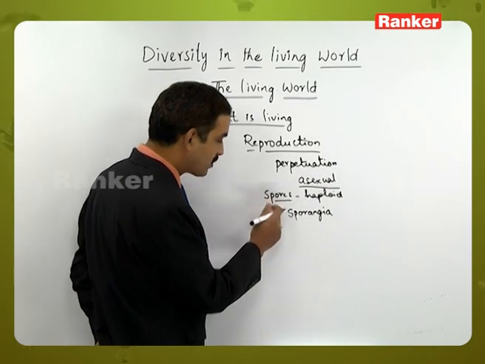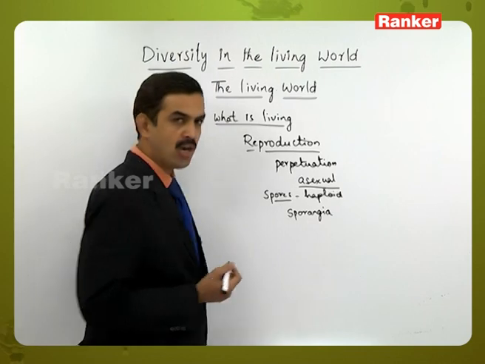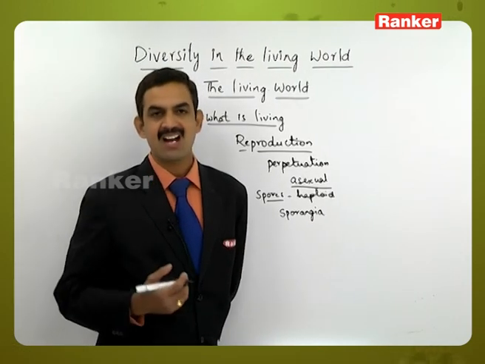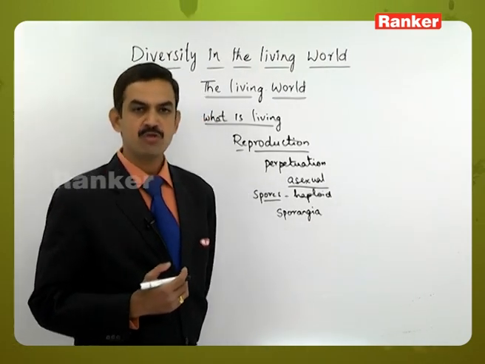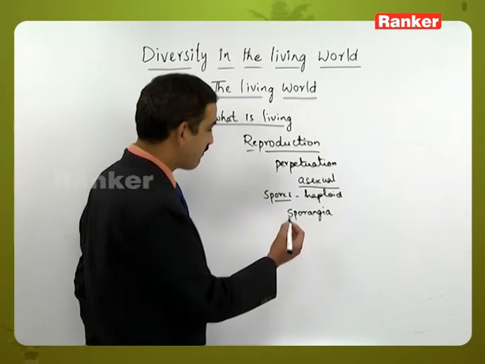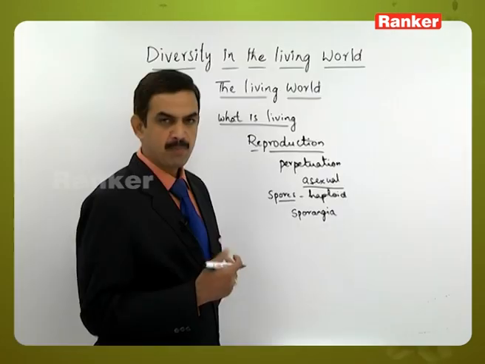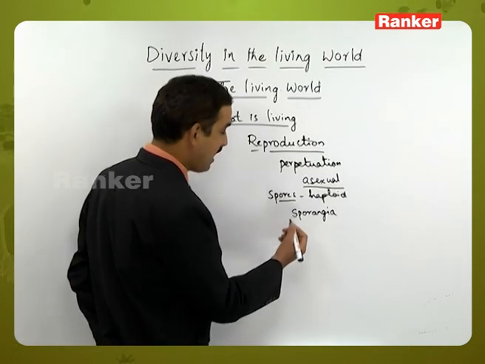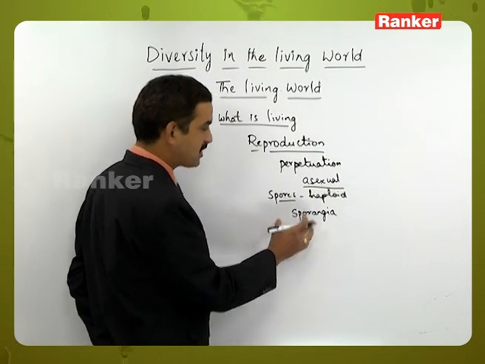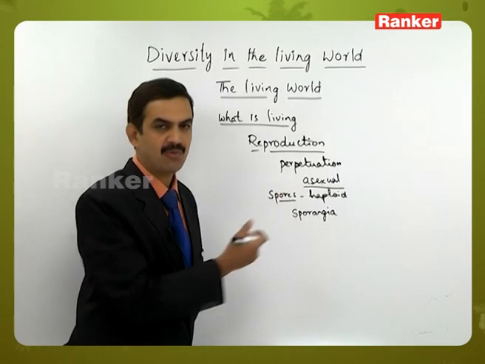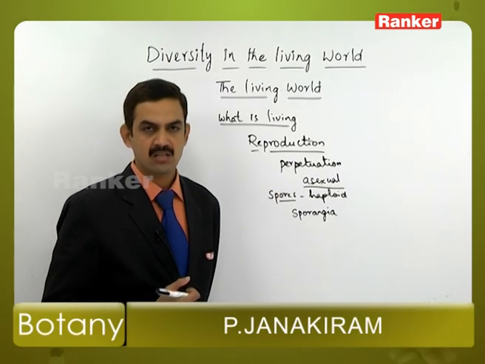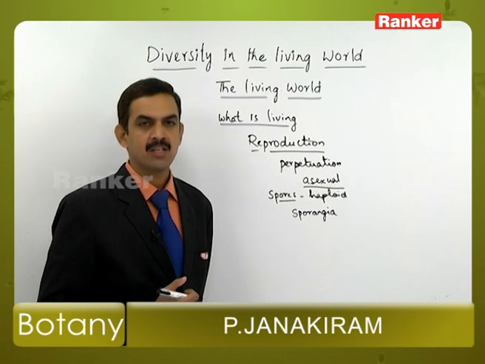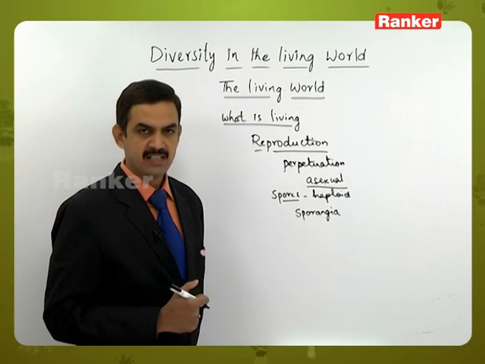When the spores released from the sporangium fall on a suitable substratum, they start germinating and giving rise to new individuals. This is how spores help in the perpetuation of generations or formation of the new progeny. Whatever characteristic features are present in the parent, the same characters are observed in the daughter generation also, because here a single parent is participating in the process.